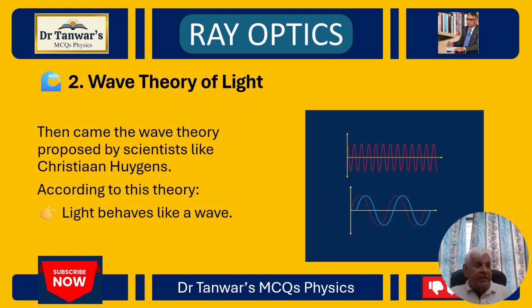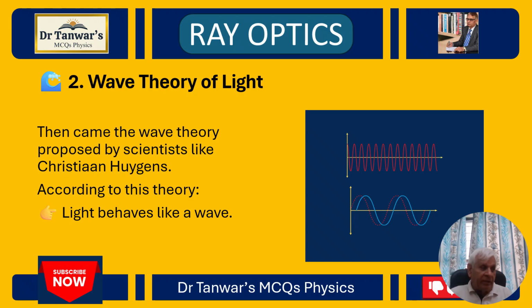Then comes the second theory, called the wave theory of light. This theory was proposed by scientists like Christian Huygens.